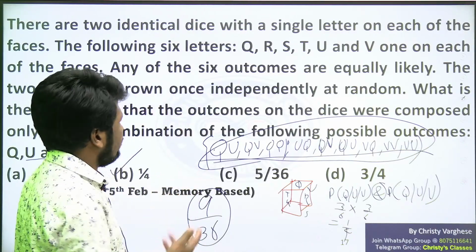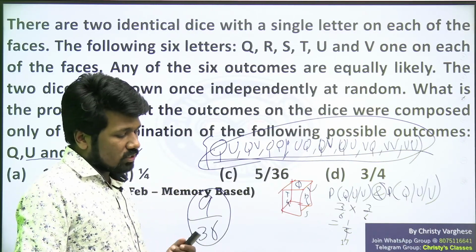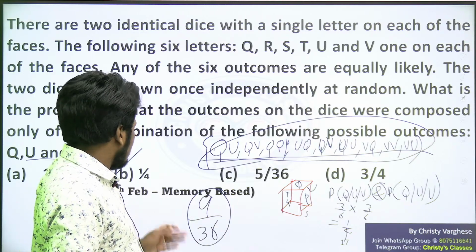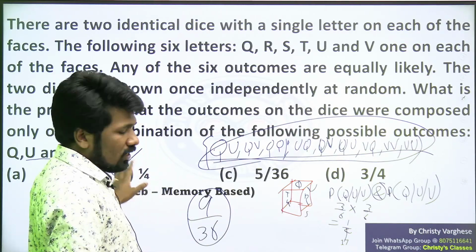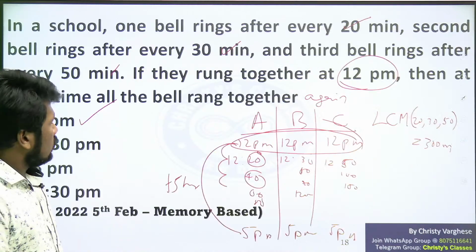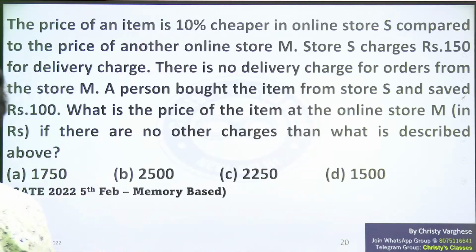Again, slight changes in the wording of the question may be there in the original question. Let the original question paper come. But anyway, if this is the idea of the question, the answer is 1 by 4. All of you understood it, I guess. Then